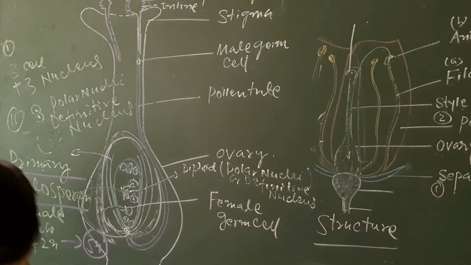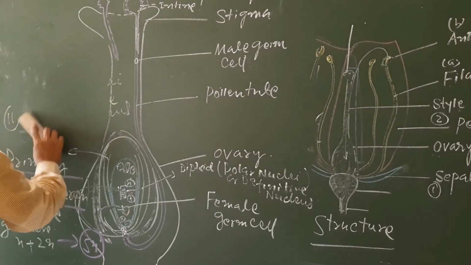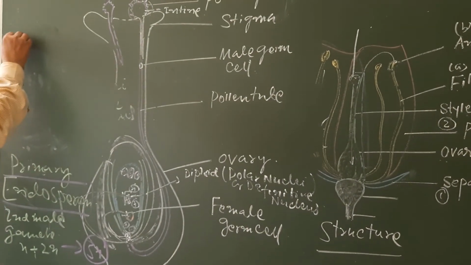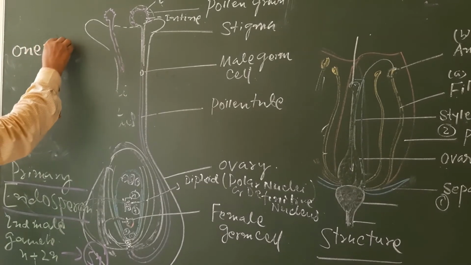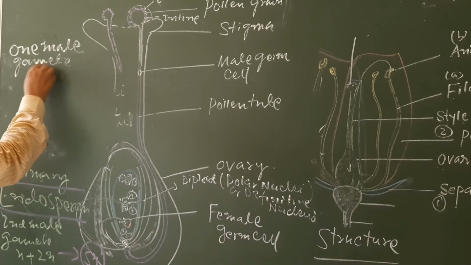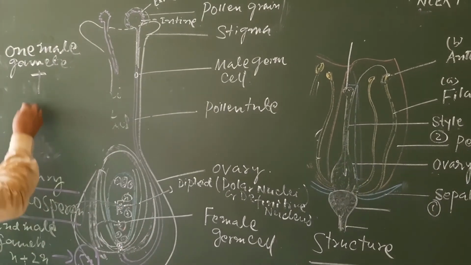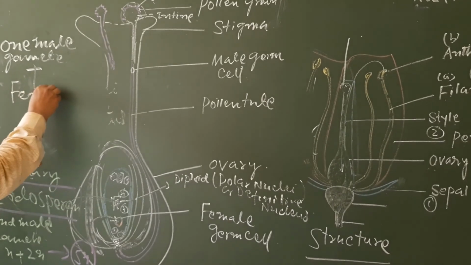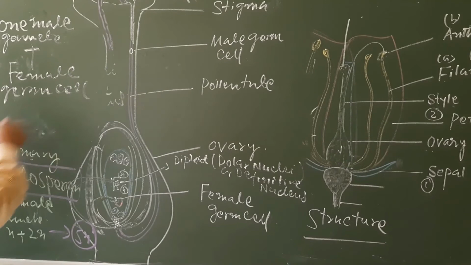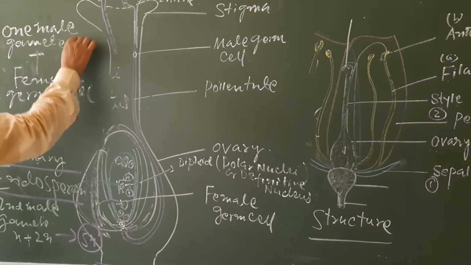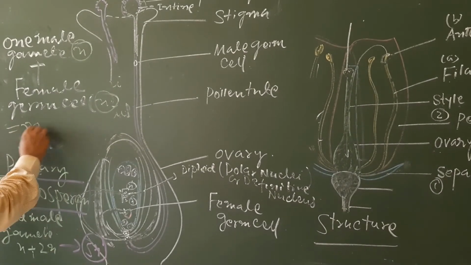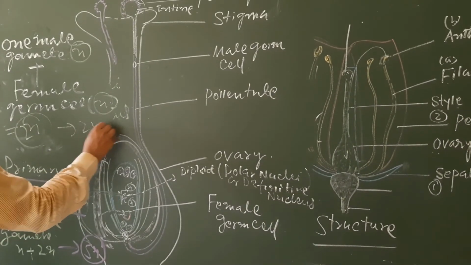And in case of the first fusion, which is the main fertilization process, that means the first male gamete, one male gamete, union with the female germ cell, this is N, this is N, and this is 2N, that is the formation of zygote.